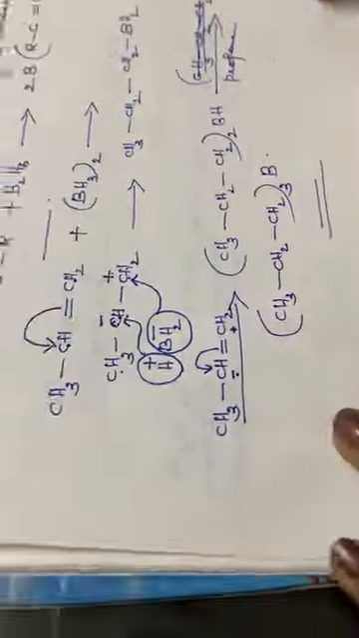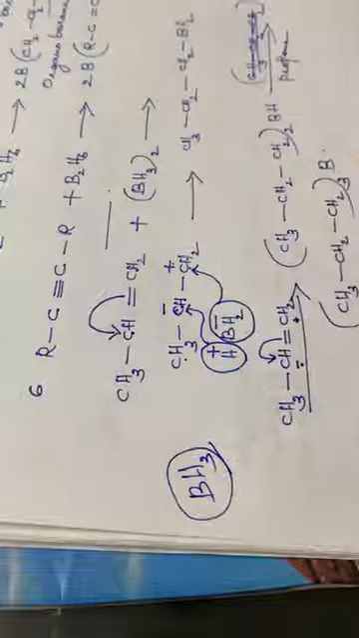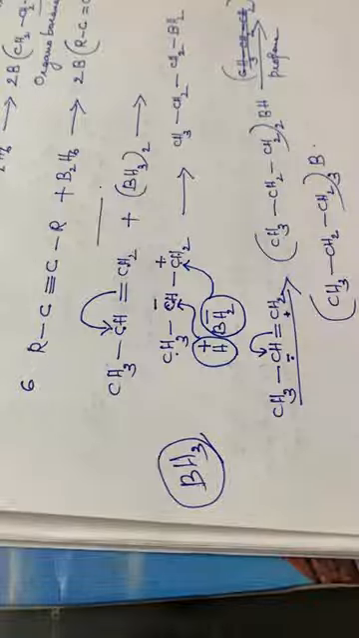So see here, in this dimer of diborane, the 3 hydrogens are replaced by these 3 alkene groups. Okay, so that is the hydroboration reaction.